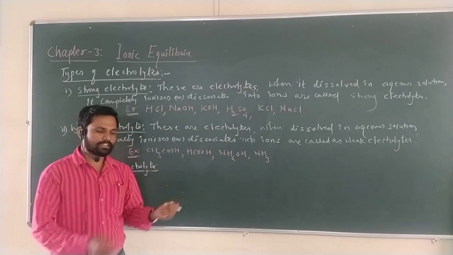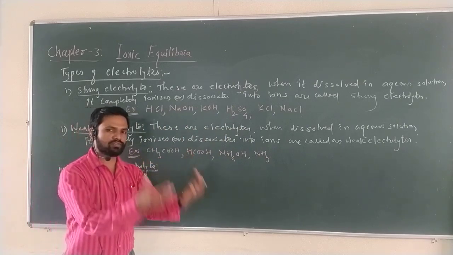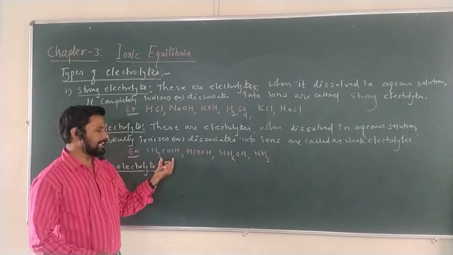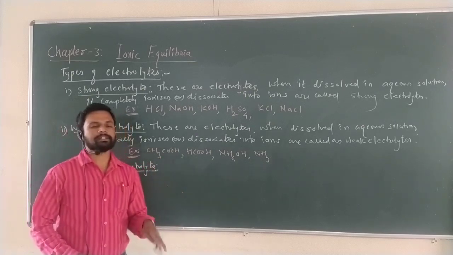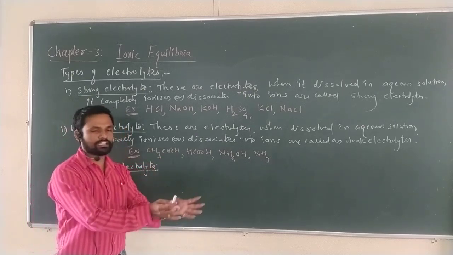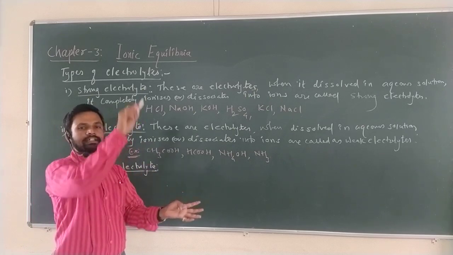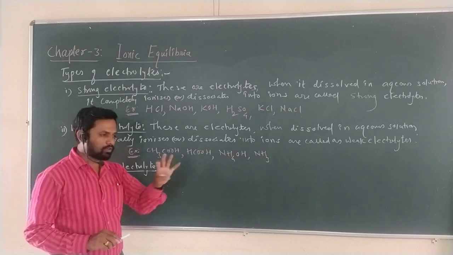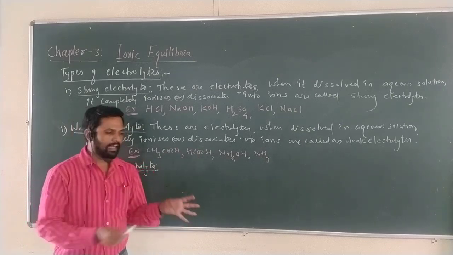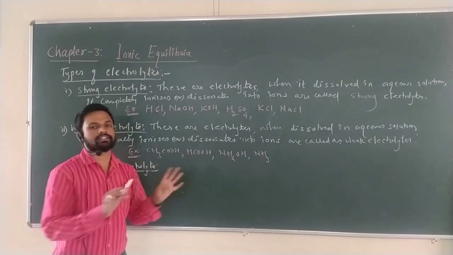If you take acetic acid in a solution of water, say 10 molecules of acetic acid, not all 10 molecules are dissociated. Maybe one or two molecules are slightly dissociated into the ions, CH3COO minus and H plus. Not 100% of the molecules. Out of 10, 2 to 3 molecules are dissociated and the remaining 7 to 8 are undissociated.